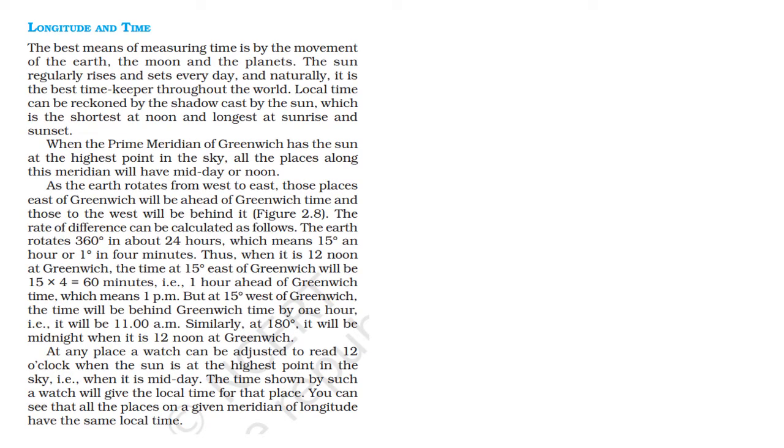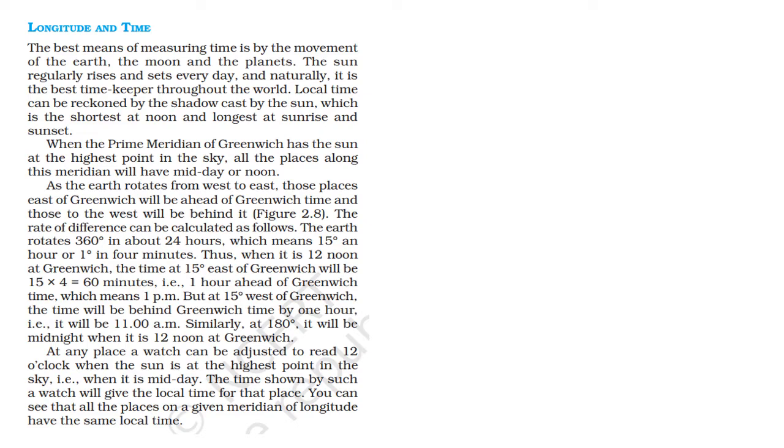The best means of measuring time is by the movement of the Earth, the Moon and the planets. The sun regularly rises and sets every day, and naturally, it is the best timekeeper throughout the world. Local time can be reckoned by the shadow cast by the sun, which is the shortest at noon and longest at sunrise and sunset. When the prime meridian of Greenwich has the sun at the highest point in the sky, all the places along this meridian will have midday or noon.